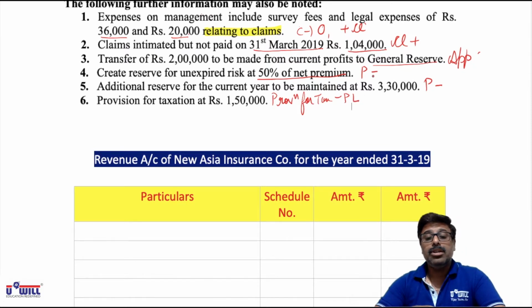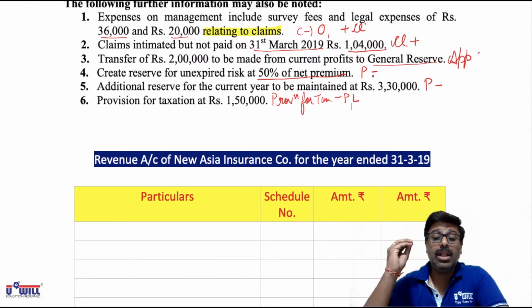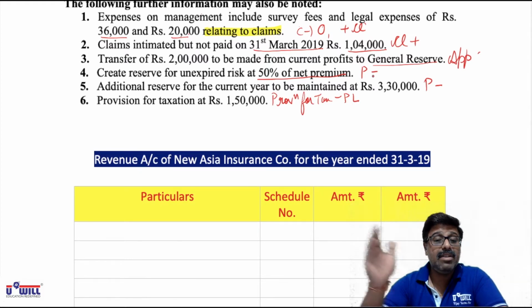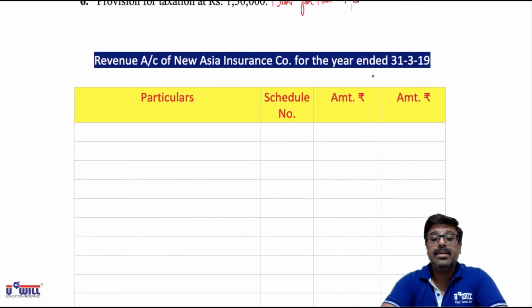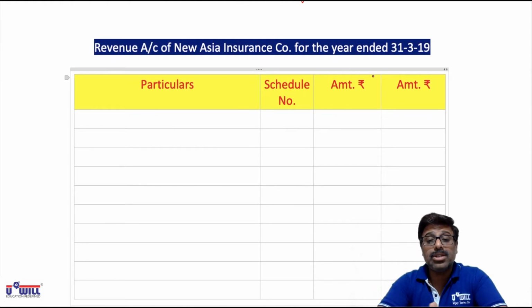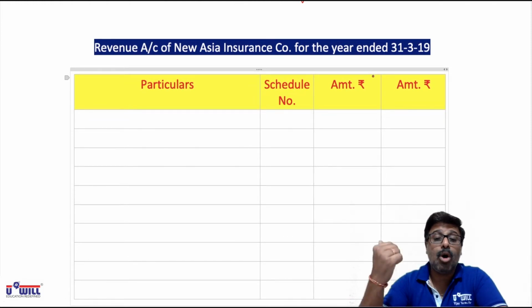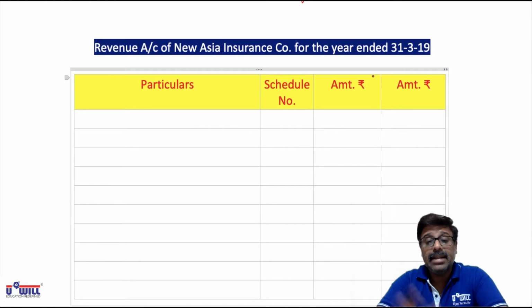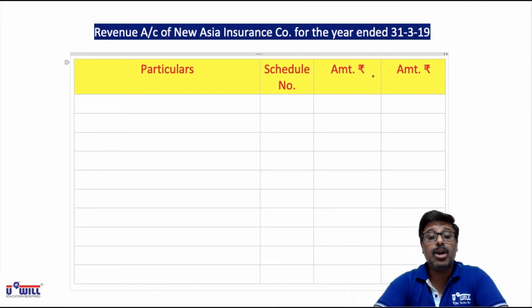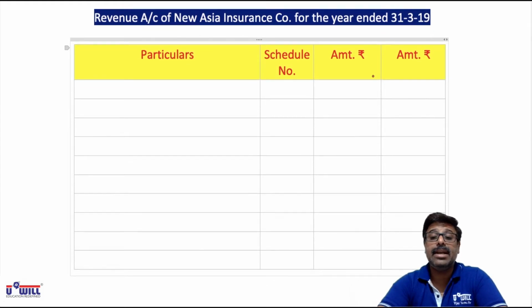First we will make the format of revenue and P&L account, except the schedules. All the items we will put directly in the format, and then we will make the schedules, put those amounts in the format, and do the totaling. I repeat, first we will make the revenue and profit and loss account, and except the schedules, we will put all other amounts directly in these formats. So pause the video and make this format for revenue account. Revenue account of New Asia Insurance Company for the year ended 31/3/19. Pause the video and make this format.